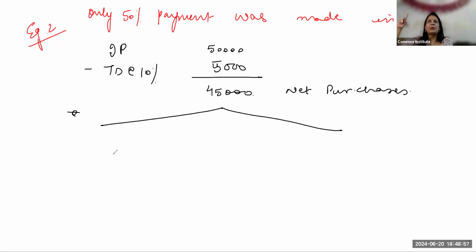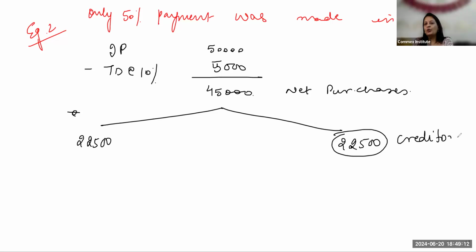For that amount, he'll become my creditor, no? Because that I'm not paying. So 22,500 and 22,500. Okay, this person will become my creditor because I'm not making the payment right now. This amount is eligible for cash discount.